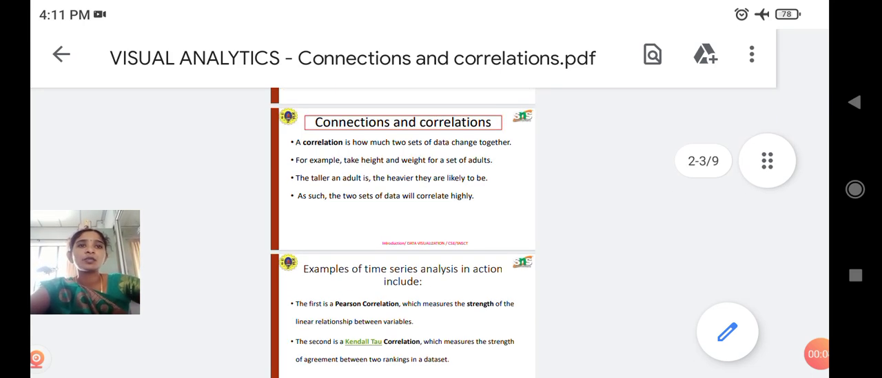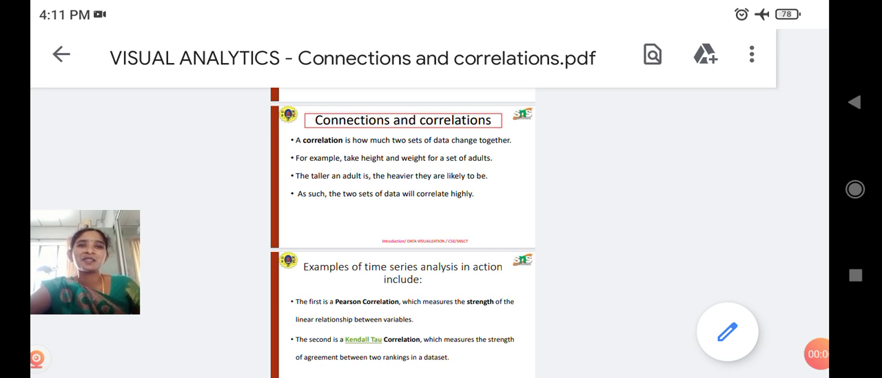Now I discuss correlation and connection. Correlation is a powerful statistical tool that plays a crucial role in data analysis, and it also helps professionals draw meaningful insights from the data. Understanding correlation allows businesses to identify the relationship between variables and enhance decision making.